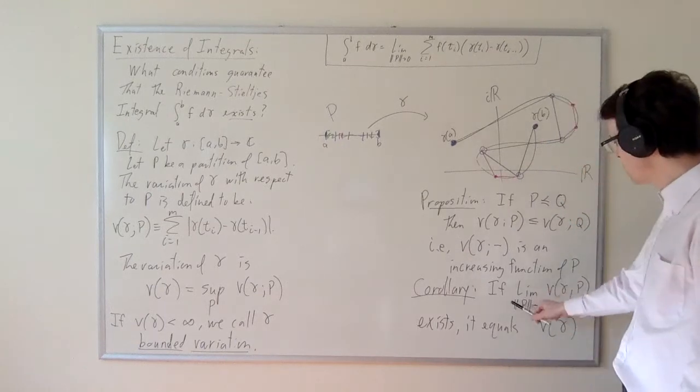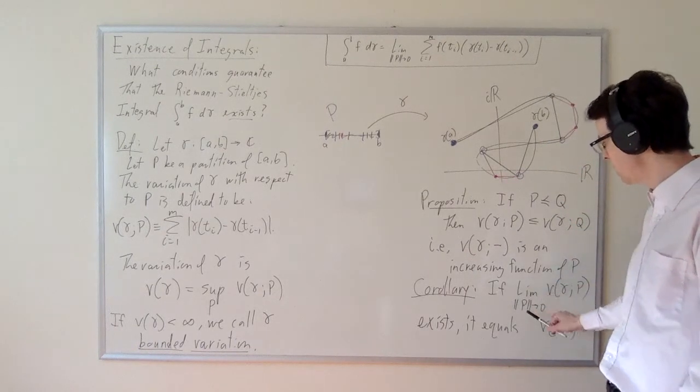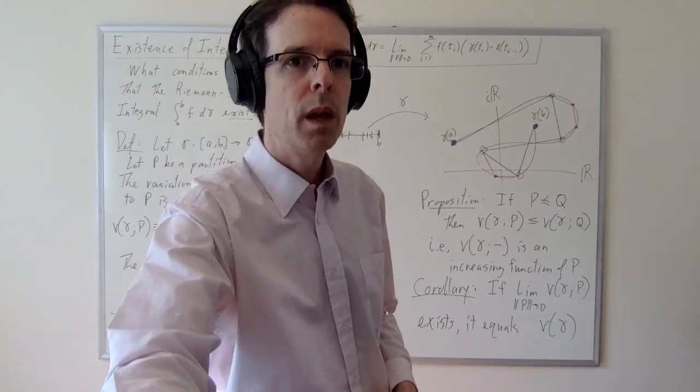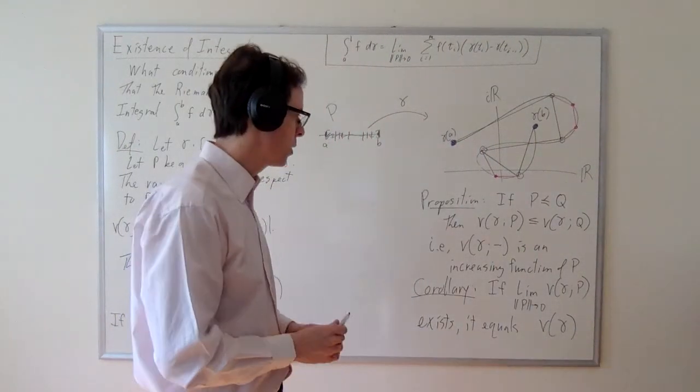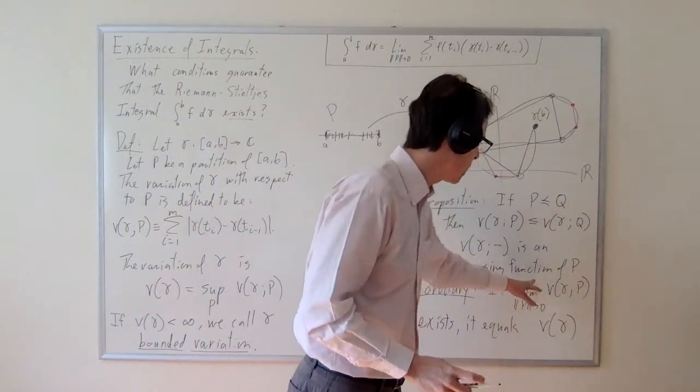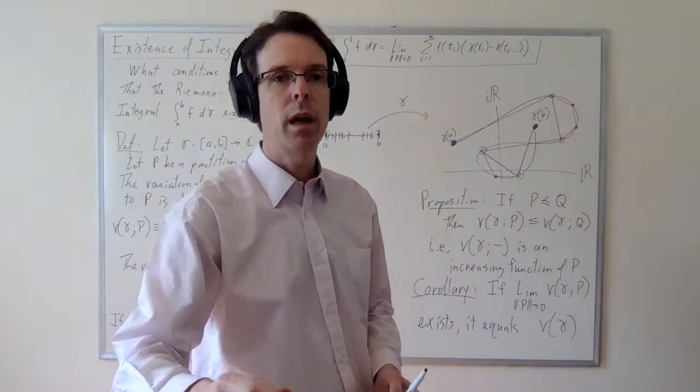So if you are so lucky that you can calculate this limit, then that limit must actually be the variation of gamma. And so that's a convenient little property to know about variation. It can help you prove that a path has bounded variation, because you can just calculate that limit.